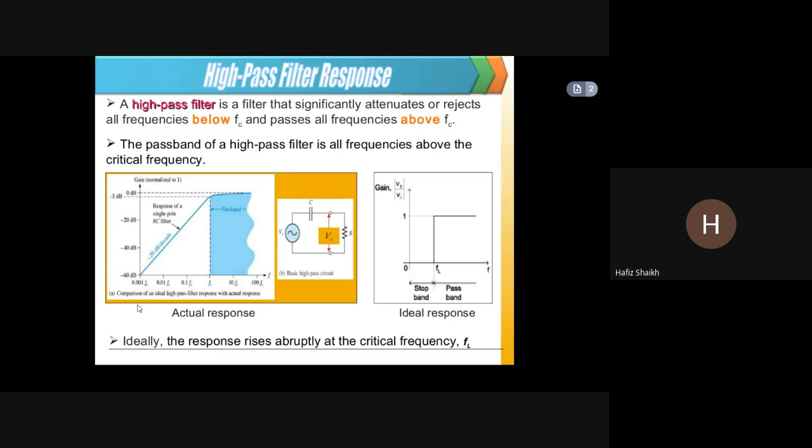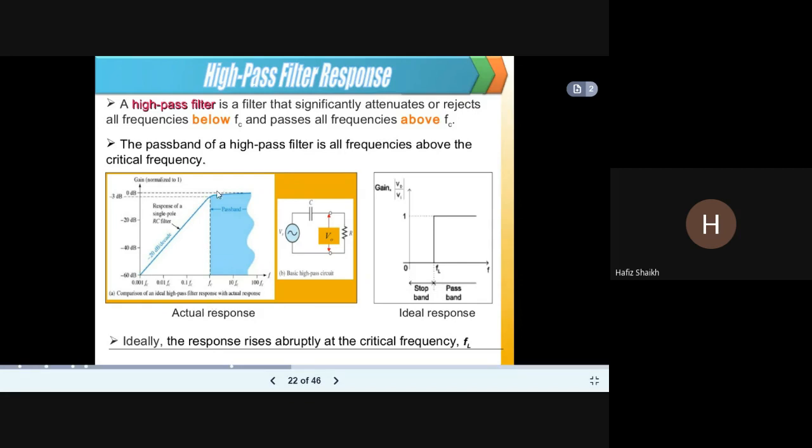Now, this is the high pass filter. A high pass filter is a filter that significantly attenuates or rejects all frequencies below FC and passes all frequencies above FC. The passband of a high pass filter is all frequencies above the critical frequency. Ideally, the response rises abruptly at the critical frequency FL. The actual response is this way.